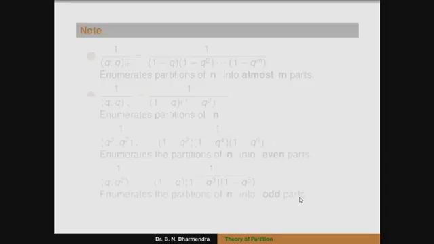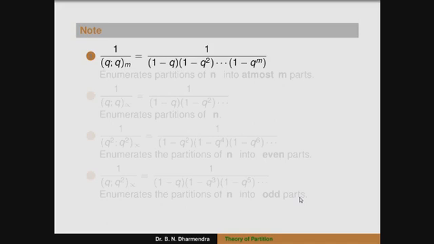The first one is very important: 1 divided by (q;q)_m. Instead of infinitely many terms, we restrict to m terms. That can be written in terms of the q-shifted factorial as 1 divided by (1 minus q)(1 minus q squared) up to (1 minus q to the power of m).